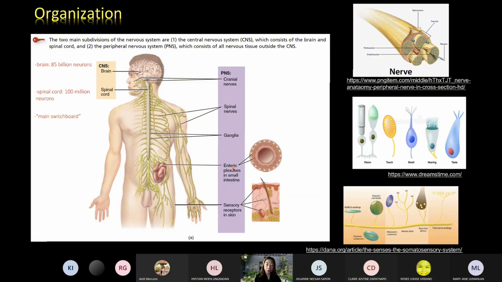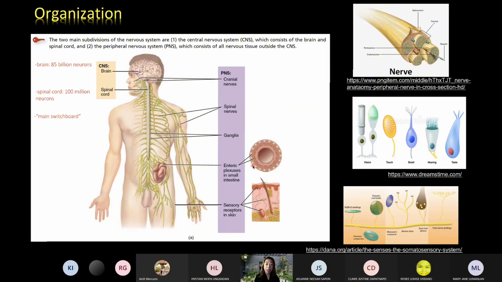What about an enteric plexus? The prefix enteric means the intestinal tract, enteron. The enteric plexuses are said to be made up of hundreds of millions of neurons that occupy the walls of the gastrointestinal tract. This is the reason why we have another part of the peripheral nervous system.